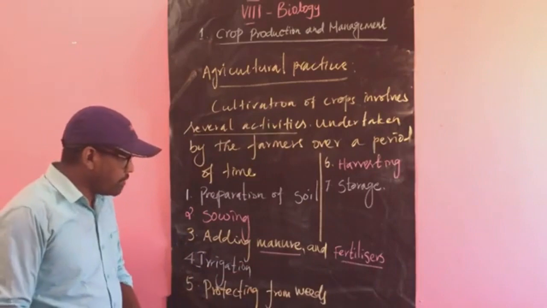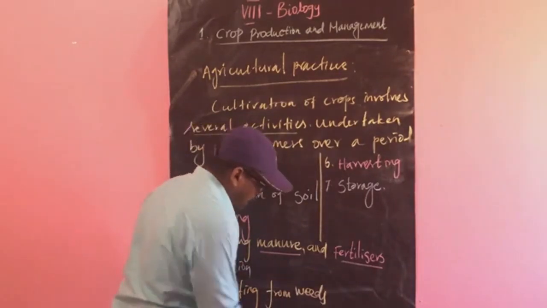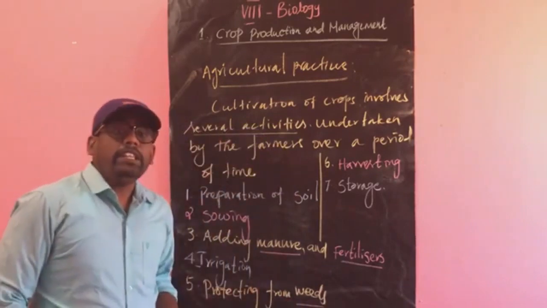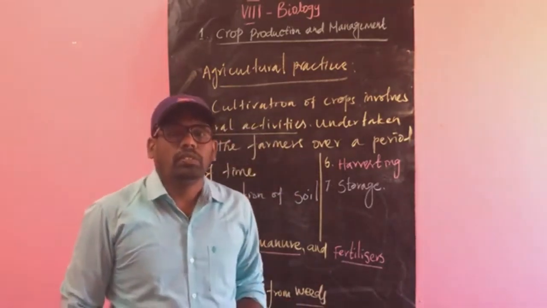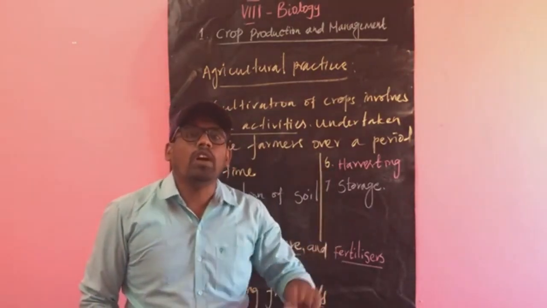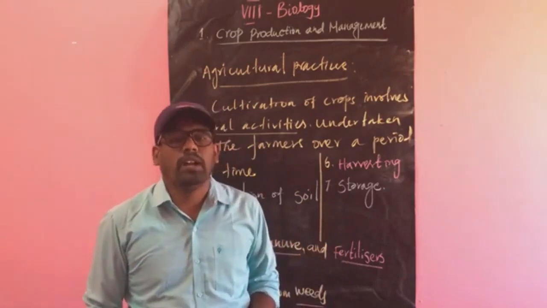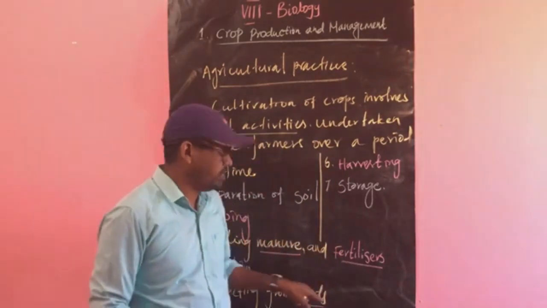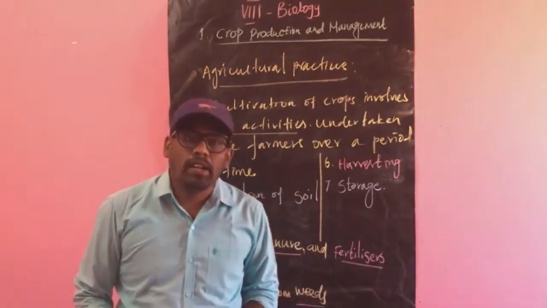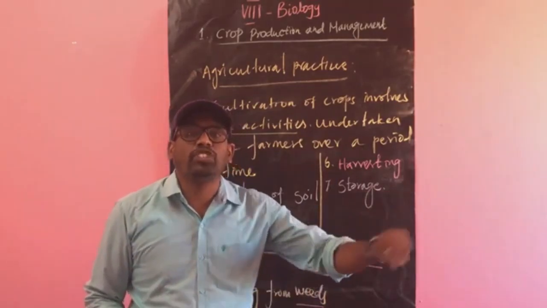And protecting from the weeds. Here you should know the term weed. What is a weed? Between the major crops, some unwanted plants grow. The unwanted plants are called weeds. Weeds are undesired plants that grow along with the major crops.